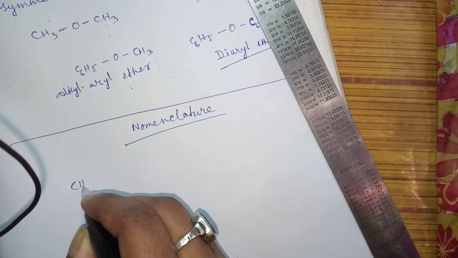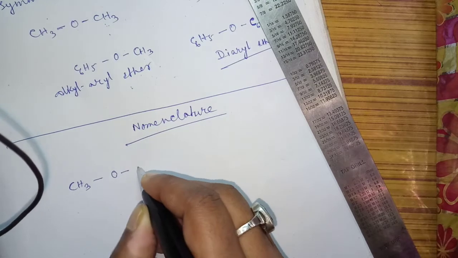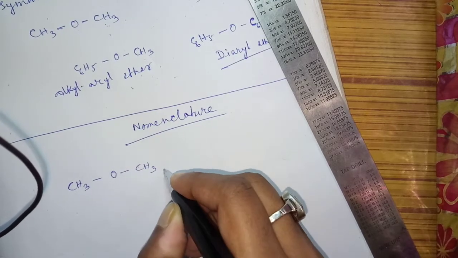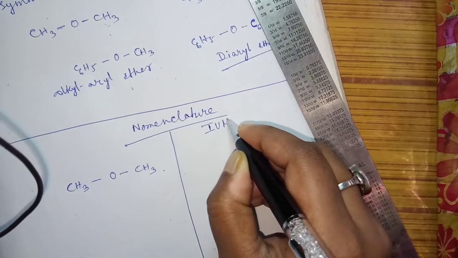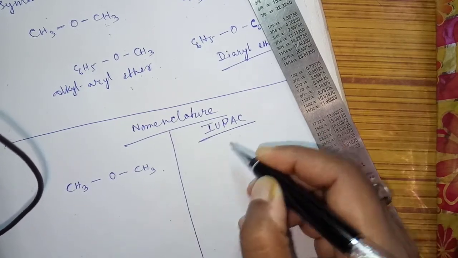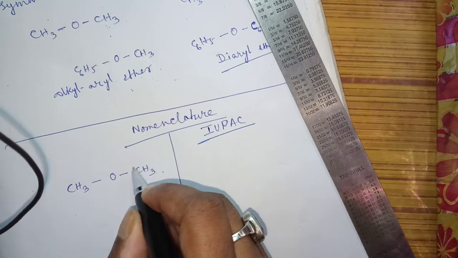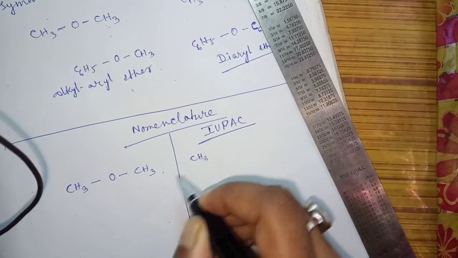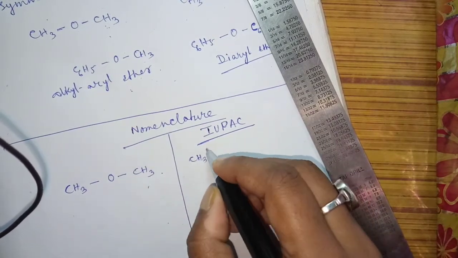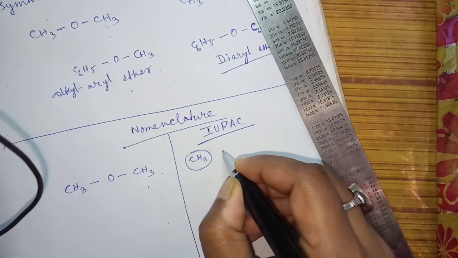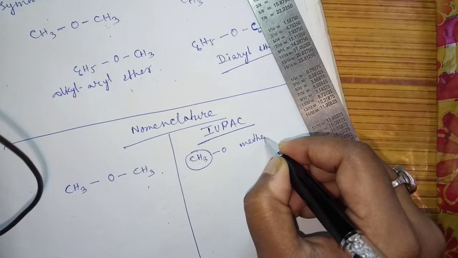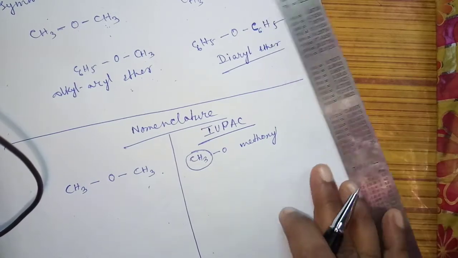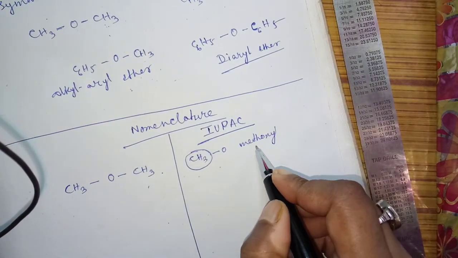Suppose the ether is CH3OCH3. What is the method for the IUPAC name? Either side will be methoxy, both are the same, no problem. Since it is a methyl group, we call CH3O as methoxy. If it is C2H5O, it will be ethoxy.